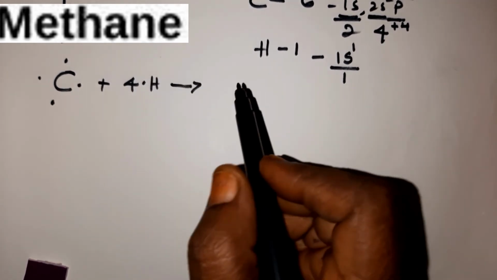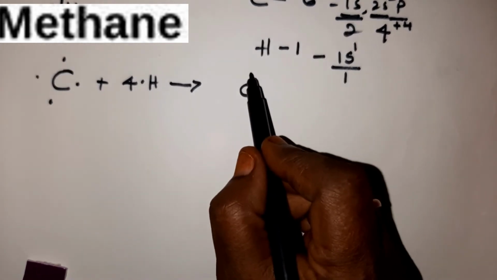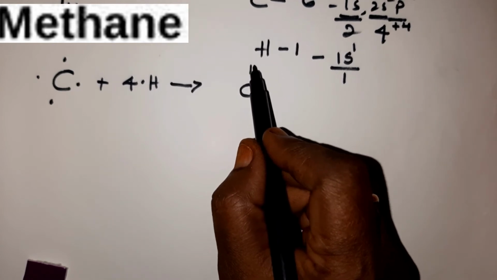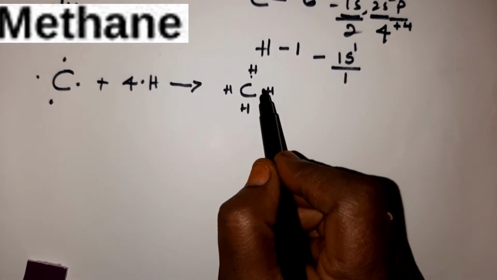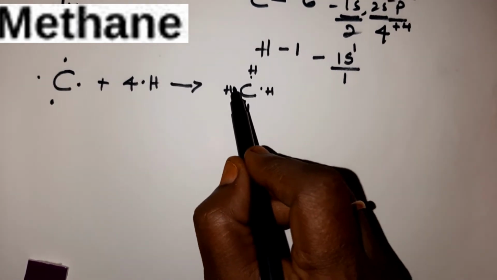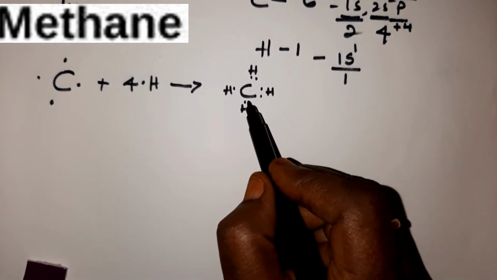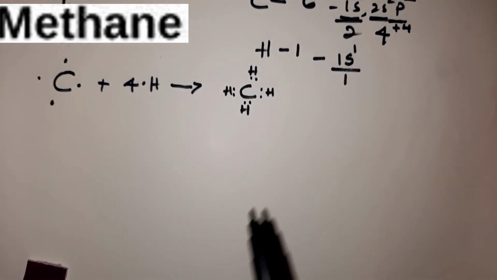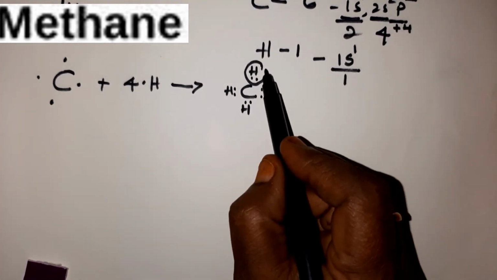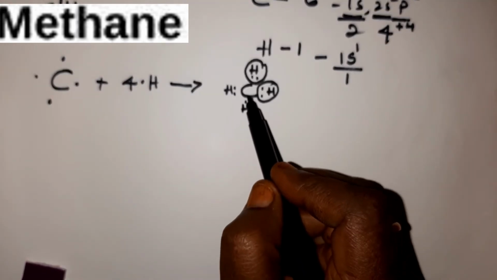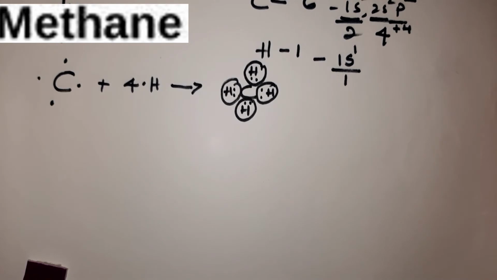So, you get a compound. This hydrogen has got 1 electron. So, you can write 4 hydrogen atoms with 1 electron. And carbon has got 4 electrons. So, 1, 2, 3, 4. Clear, children? Now you can see this hydrogen is in need of 2 electrons. So this hydrogen will have 2 electrons, this hydrogen will have 2 electrons, this hydrogen will have 2 electrons, this hydrogen will have 2 electrons. Now carbon is in need of 4 electrons.